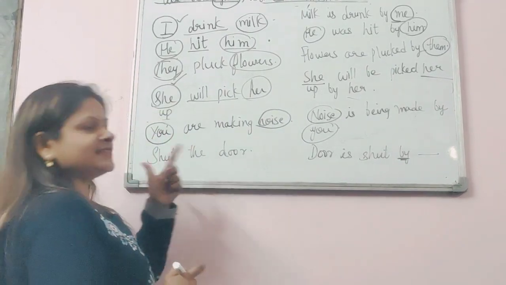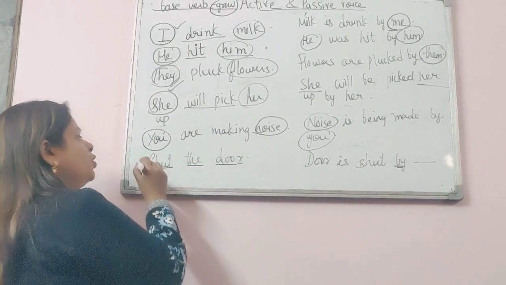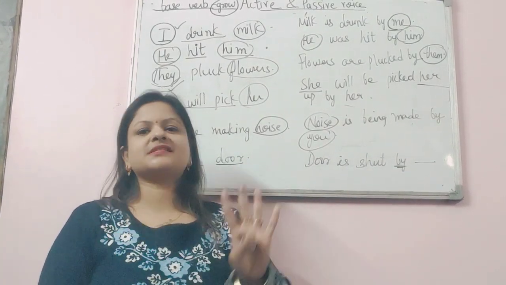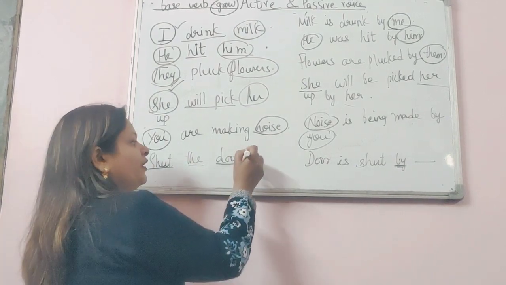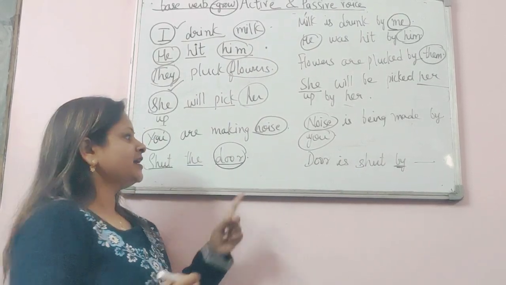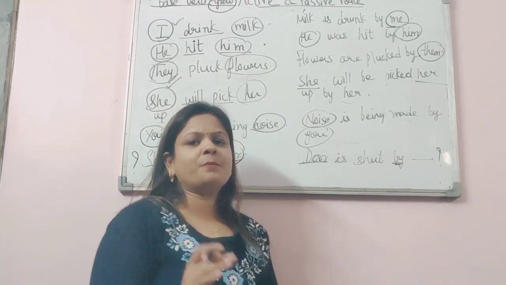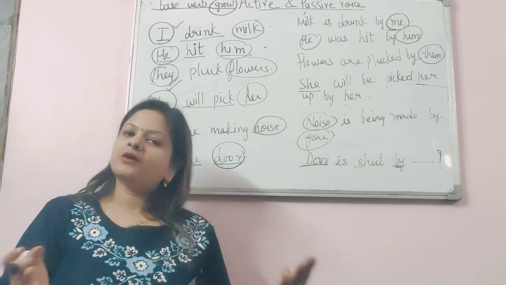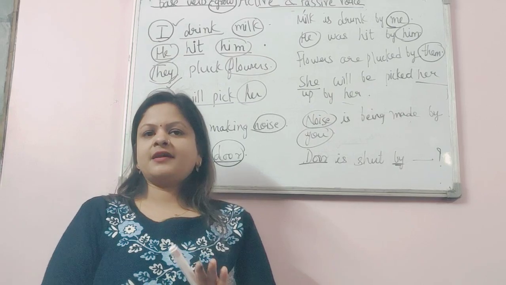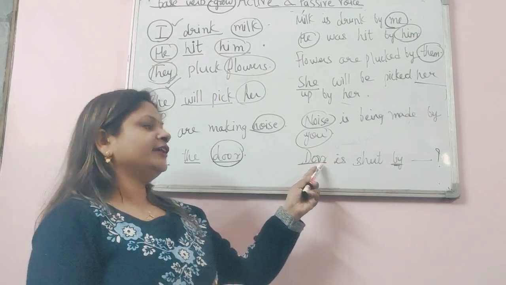Okay, in this sentence look at it carefully. Shut the door. Who is shutting the door? Who is going to shut the door? Or what is the subject in this sentence? Missing. No problem. We can still change it into passive voice because we have an object here. Okay. So the object is door. The door is shut. By whom we don't know. We can assume by you, by her, by him, by them. Okay. So if we do not have a subject in the sentence, it is perfectly all right. But we must have an object in the sentence. Only then we can turn it into passive voice.